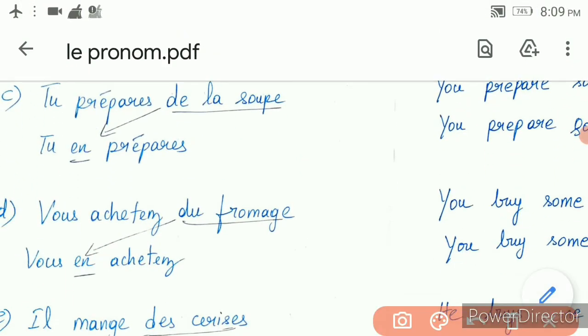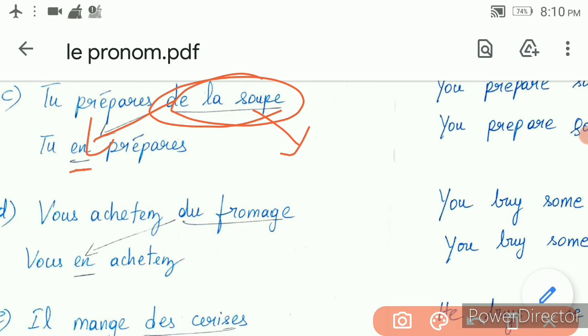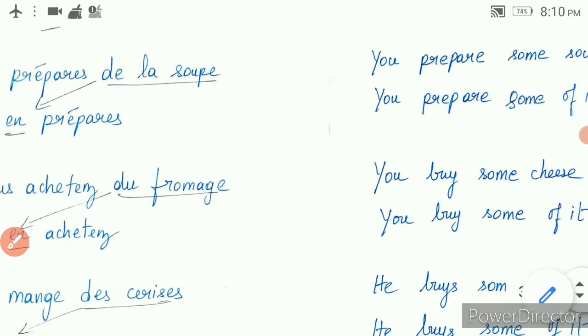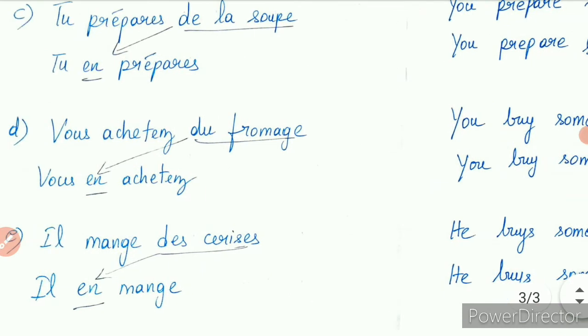Then, tu prépares de la soupe. De la soupe is a partitive article and you are introducing en before the verb. Okay, so the meaning is you prepare some soup, you prepare some of it.